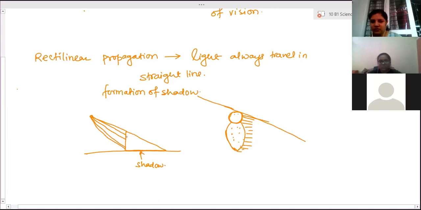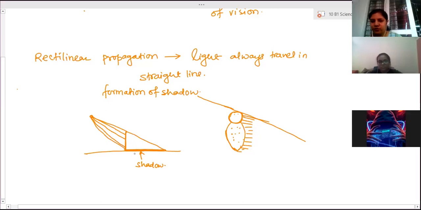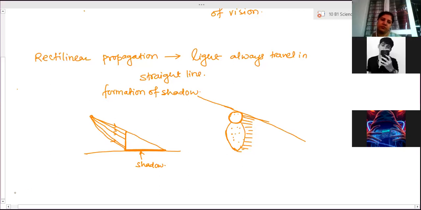So that means if this object is here sideways, then in this area no light will reach, and therefore that area becomes dark. And that is what we call a shadow. The shadow formation is the example of rectilinear propagation of light. Clear? Yes, ma'am.